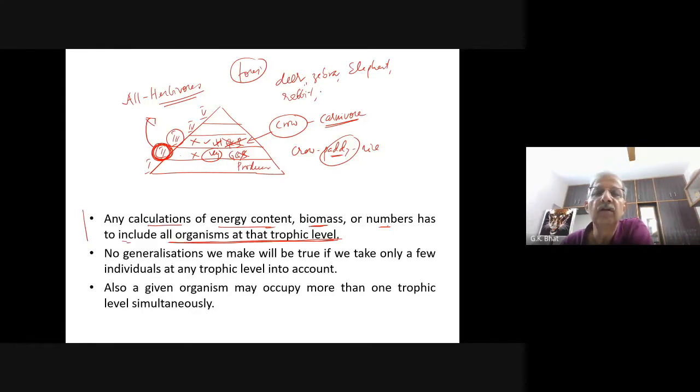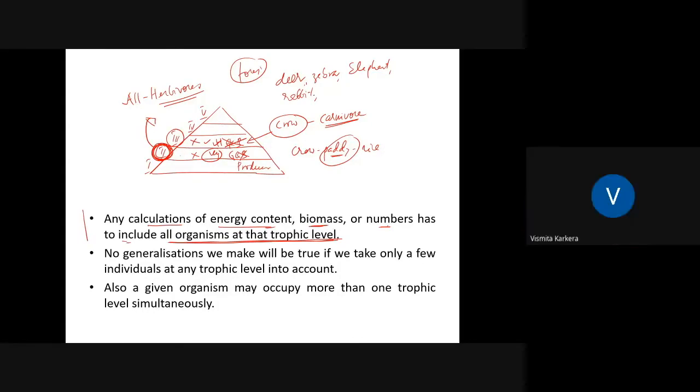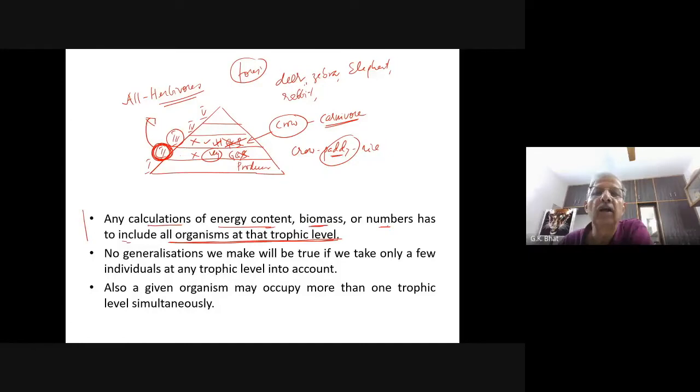Vishwita, you don't have anyone for the second trophic level? I only said rabbit, sir. Nadira, you don't have any example? Only this many?